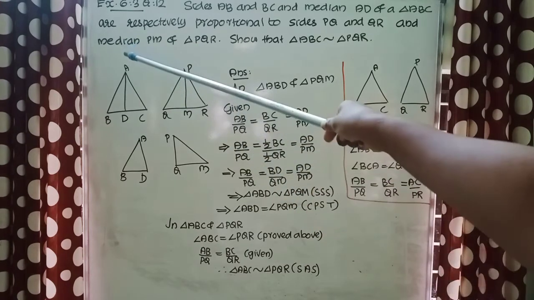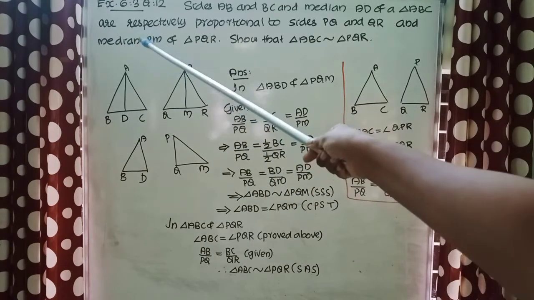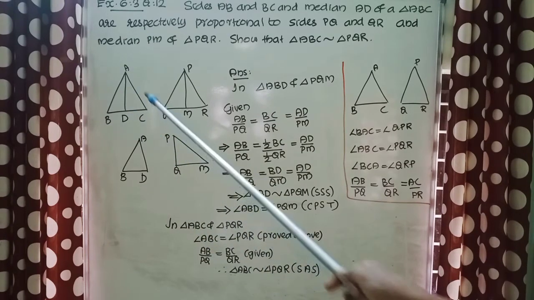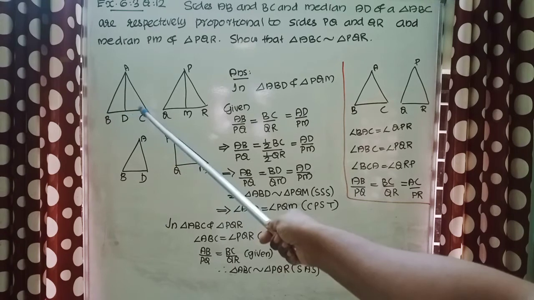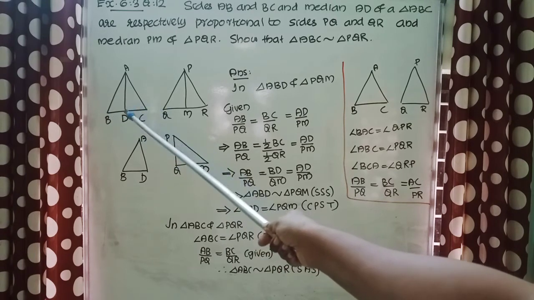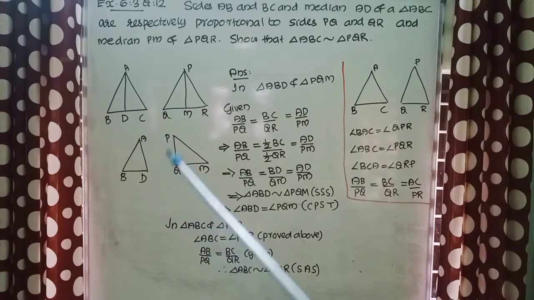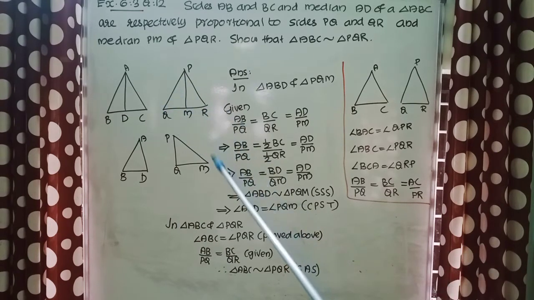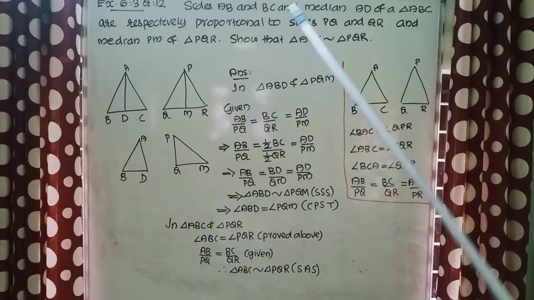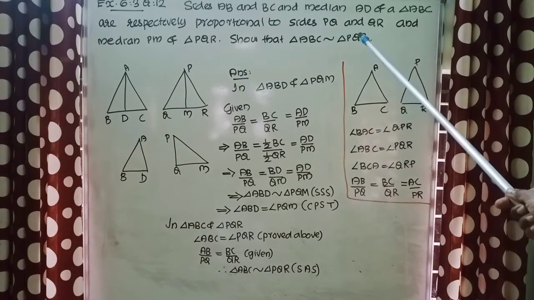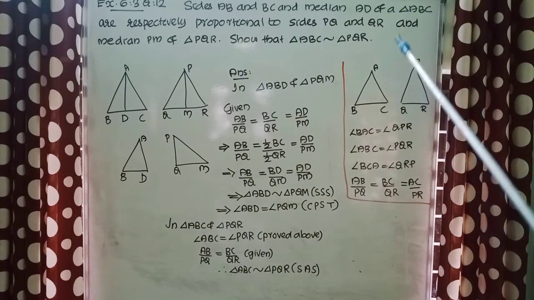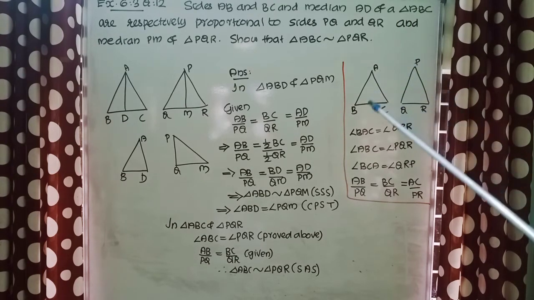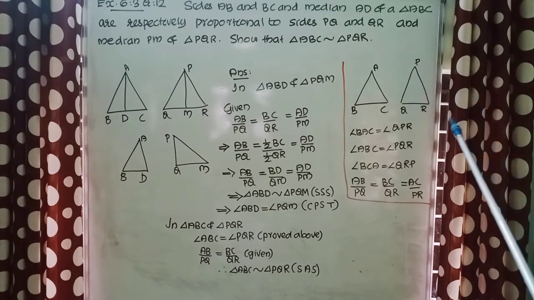Median means the line segment drawn from one vertex to the midpoint of the opposite side. So this BD and DC are the half of this length BC. Similarly here QM and MR are the half of this length QR. Here we need to prove triangle ABC similar to triangle PQR. So I have drawn two triangles and named triangle ABC and PQR.